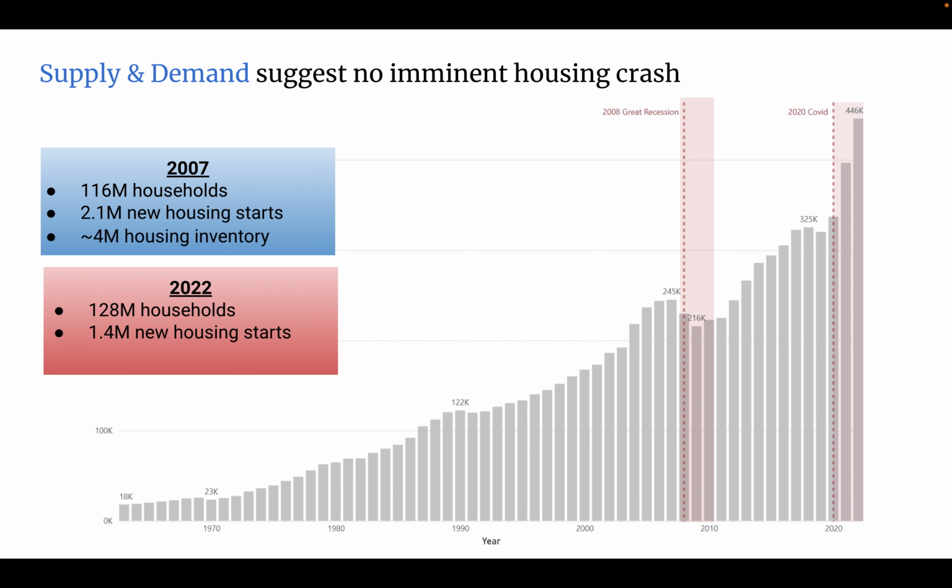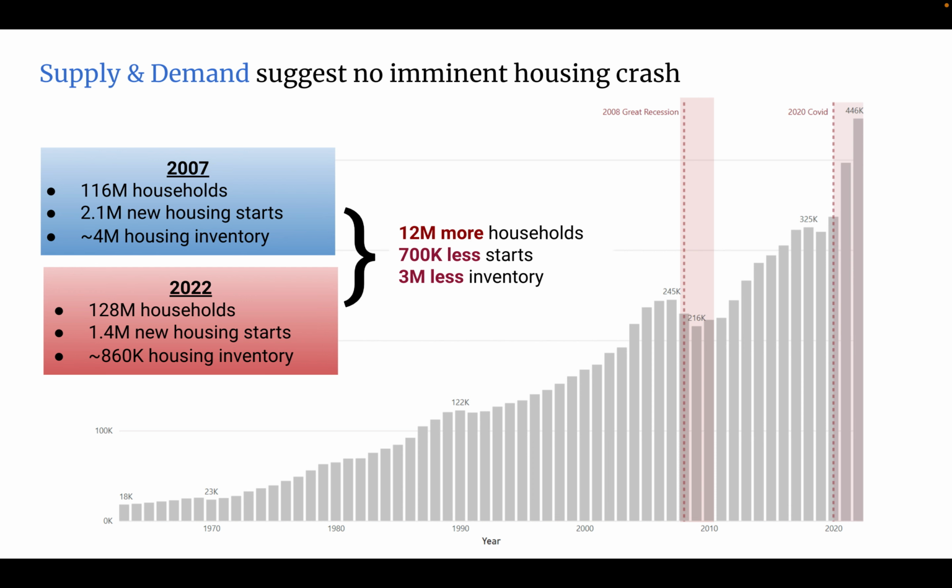In 2007, there were 4 million houses in inventory ready to be sold, but in 2022, we only have 860,000. We have 12 million more households now, or 12 million more potential buyers. We have fewer housing starts going up, and 3 million less in inventory. Our demand far outweighs the supply.